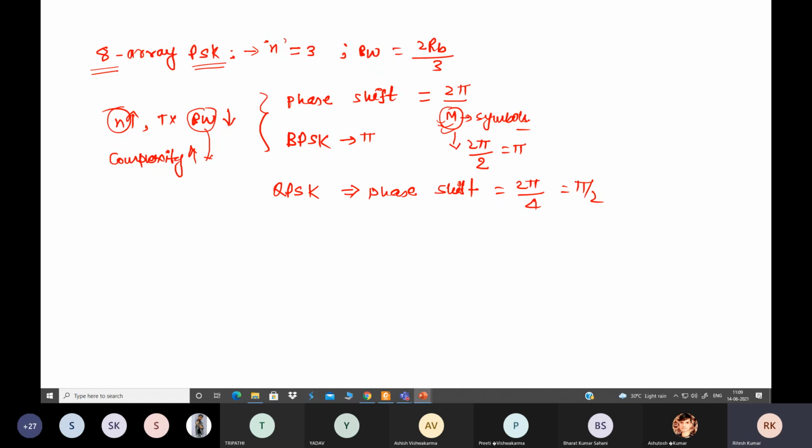Okay. So coming to quadrature phase shift keying, QPSK. What is M here? M value is 4. Means how many symbols? Number of signaling points? 4. 4 signaling points, or you can say 4 symbols. How many bits per symbol? Number of bits per symbol is 2.